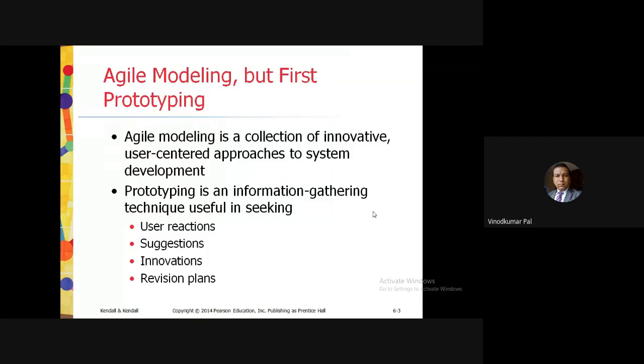Now guys, we are slowly going into a practical manner. As I mentioned in my previous session, whatever software or information system they are building is divided into a number of modules.